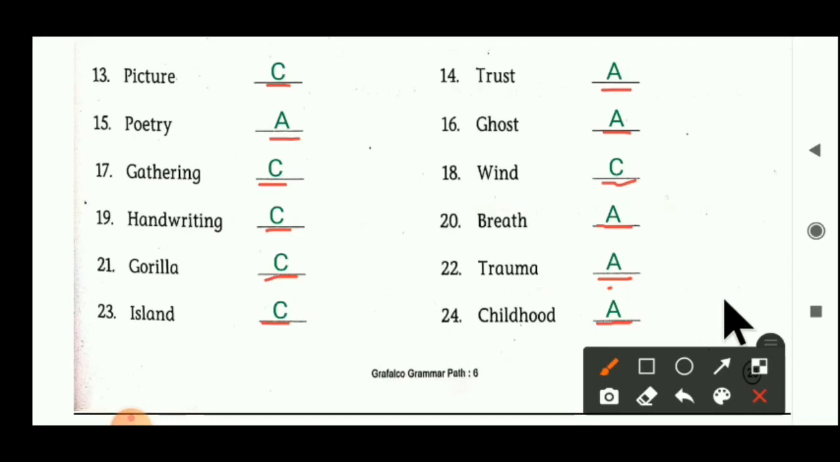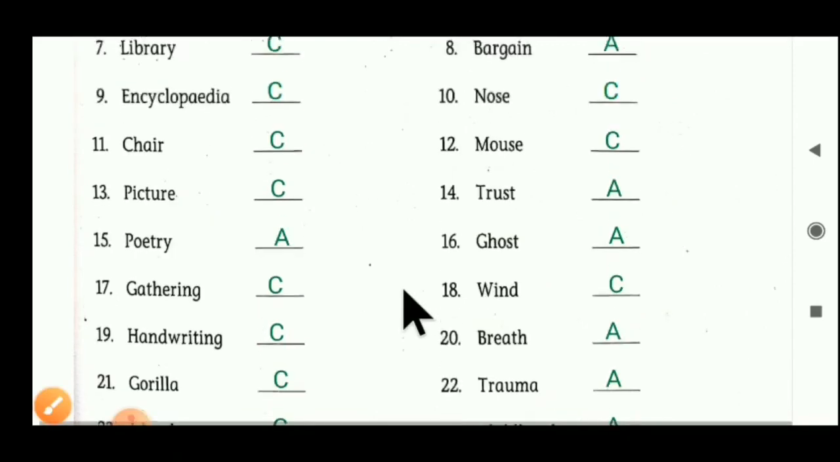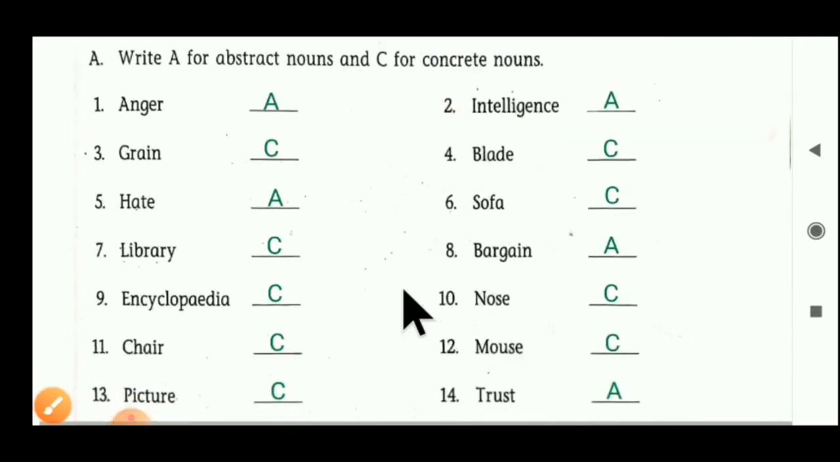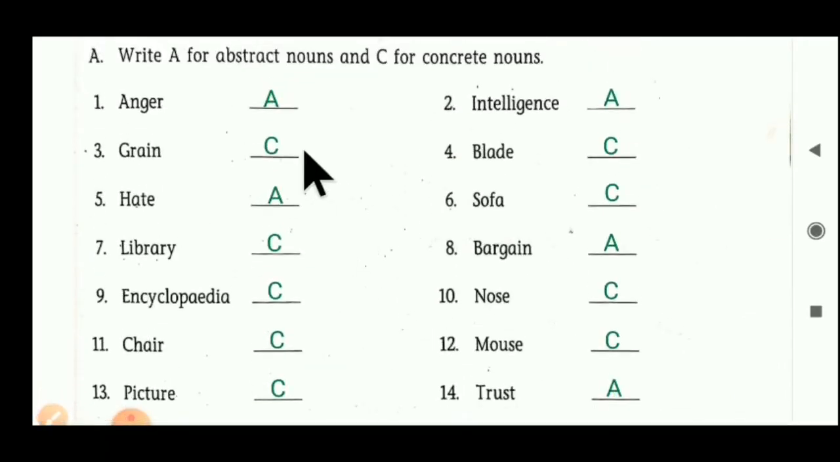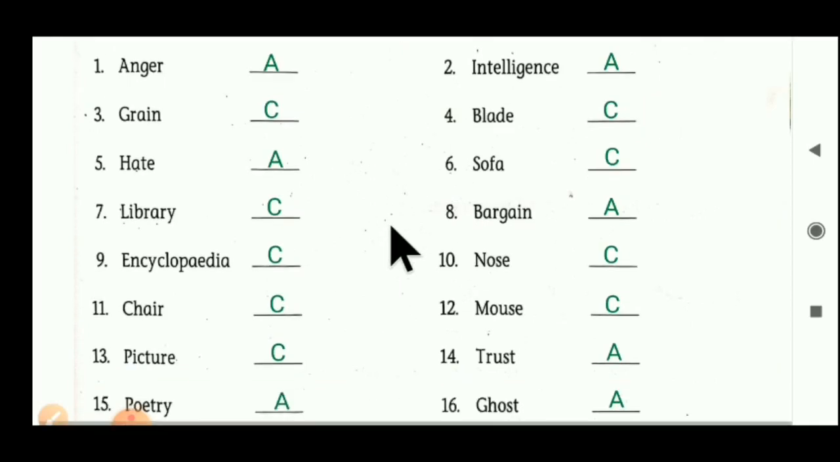Here abstract noun. Can you understand, student? Here our exercise A is over. You have to write all the answers in your grammar textbook with pencil. You have to write like that, A, C, like that. You have to complete exercise A in your grammar textbook.